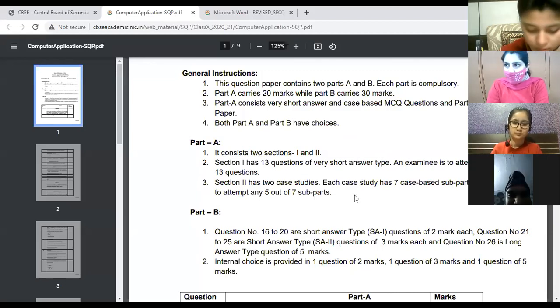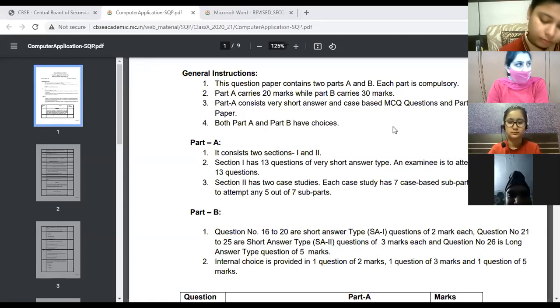Part A and part B, two parts will be there for the question paper. Part A will further have two sections, section number 1 and section number 2. I'm once again repeating, two parts will be there, part A, part B. Part A will have two sections, section 1 and 2. Section 1 of part A will have 13 questions of short answer type. Out of 13, you have to do 10 questions only.